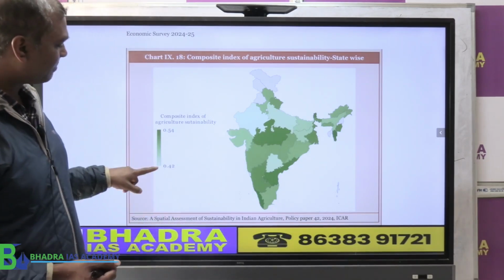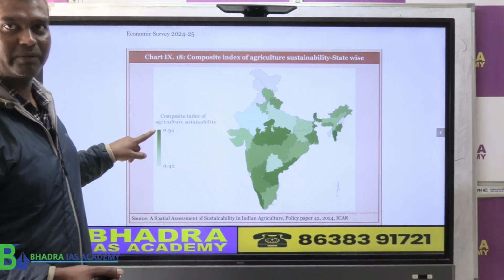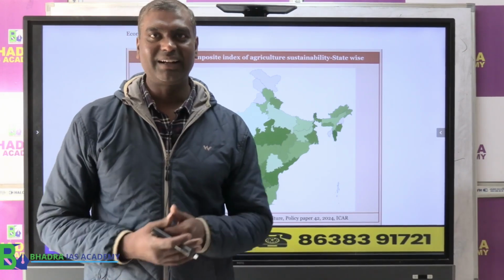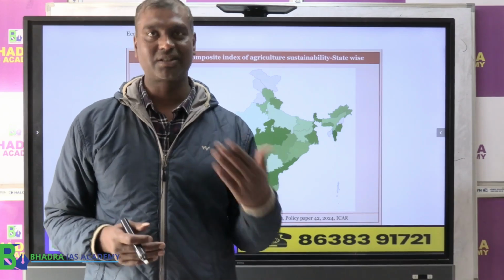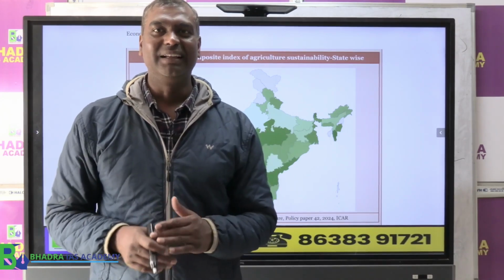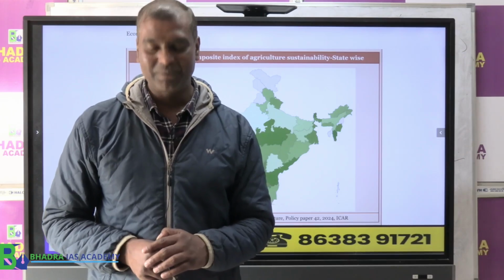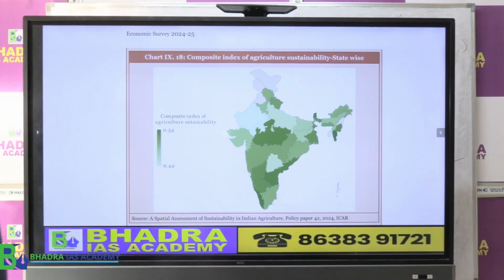Fading means we are coming to the lower part. It simply means that in Assam, agriculture still needs to be improved for sustainability. So these are some of the key analyses from the latest 2025 economic survey.